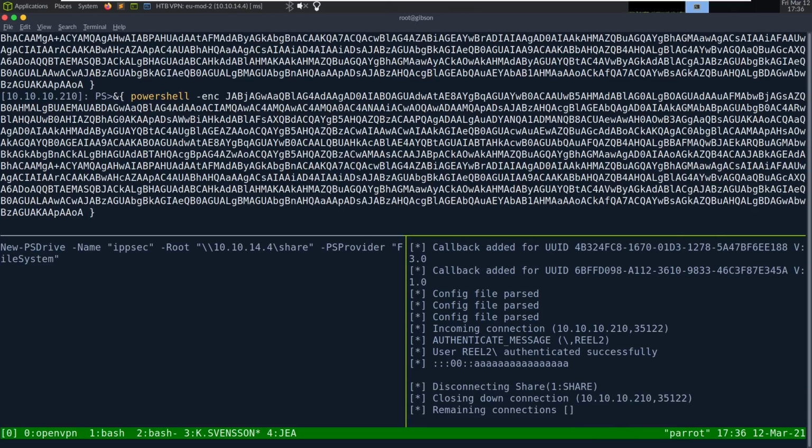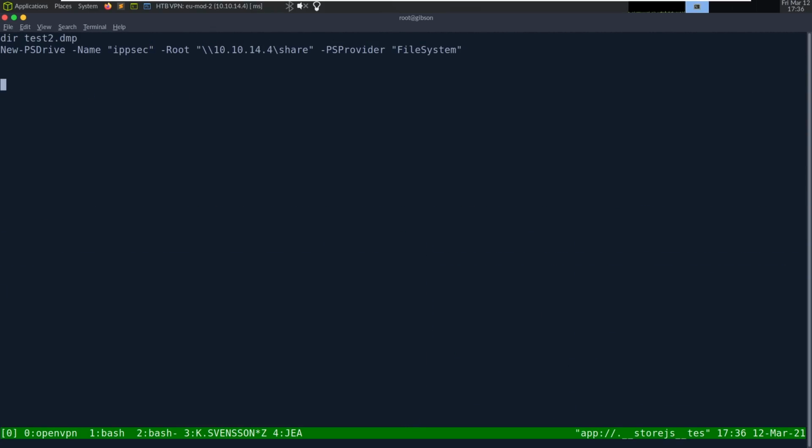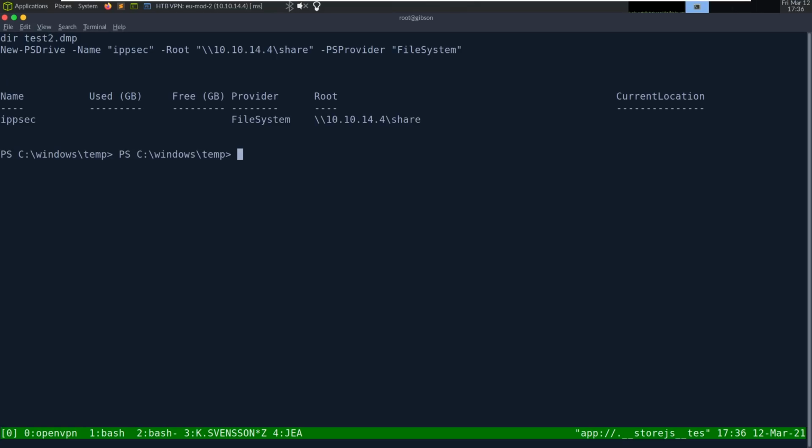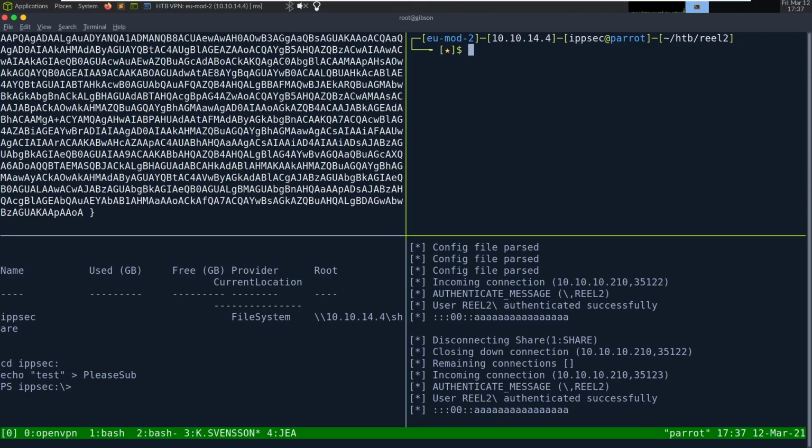I don't know if that message is from, okay, it disconnected now. We're going to get our command back. Come on. Looks like we did. cd ipsec. Hey, I think we can write now. Echo test2 please sub. Let's go into SMB and we got a file. So now we can copy c:\windows temp test.dump here. Is that what we named it?